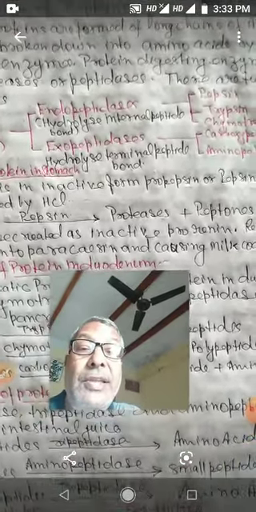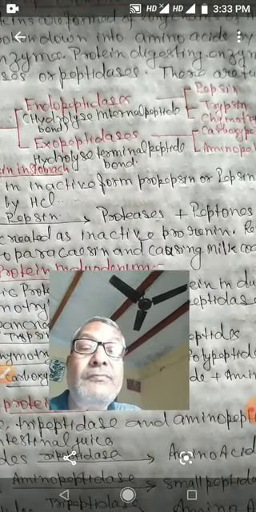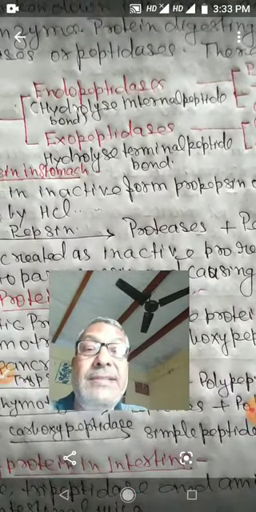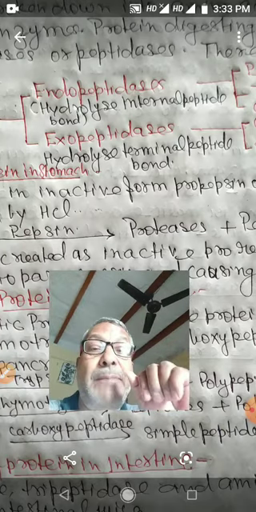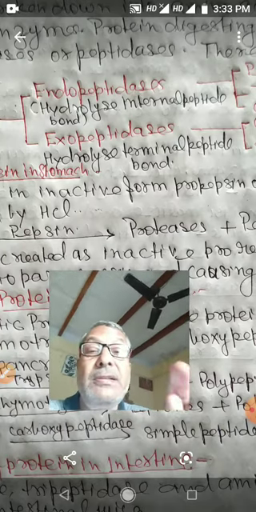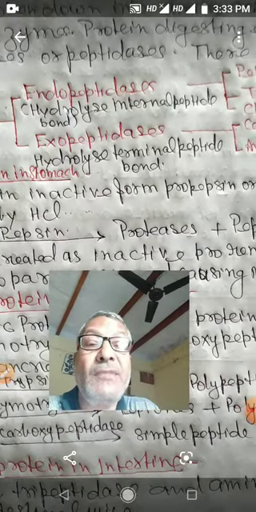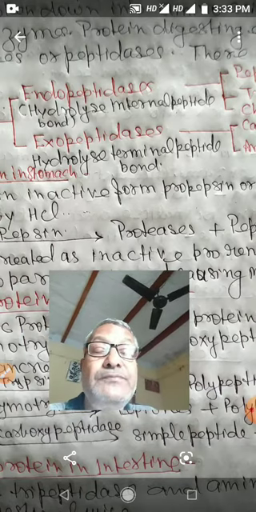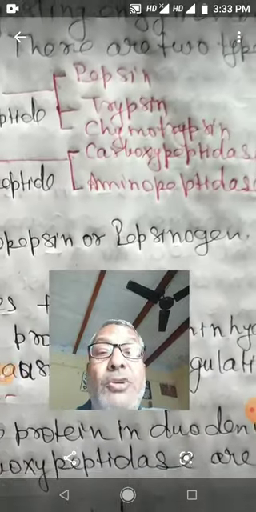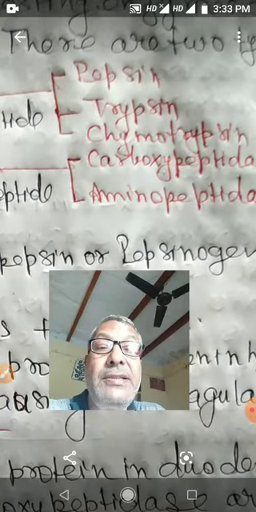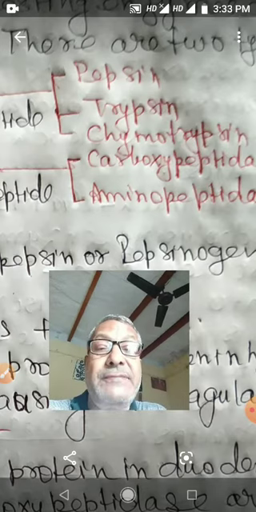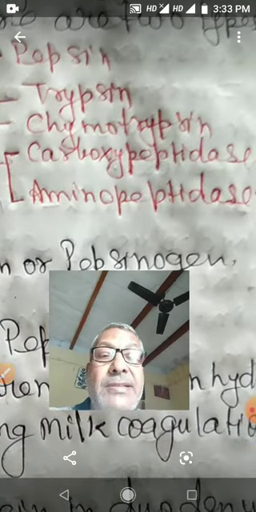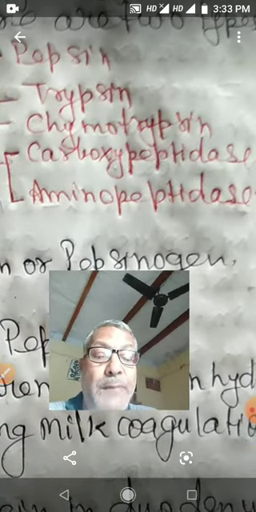One is endopeptidase. Endopeptidase hydrolyzes internal peptide bonds. The other is exopeptidase, and exopeptidase hydrolyzes terminal peptide bonds. See, endopeptidases are pepsin, trypsin and chymotrypsin, but exopeptidases are carboxypeptidase and aminopeptidase.